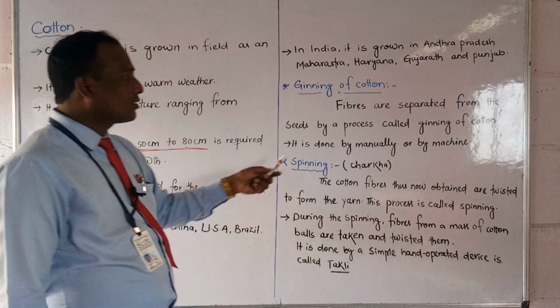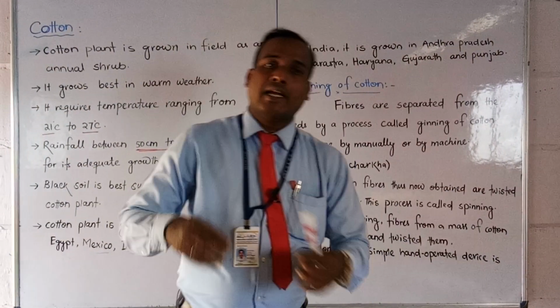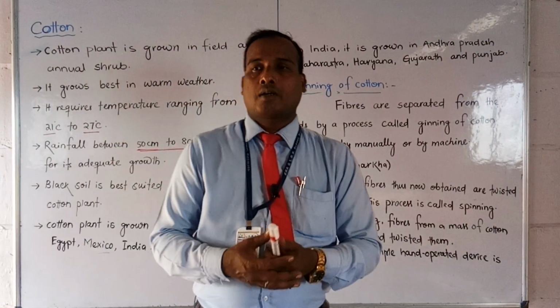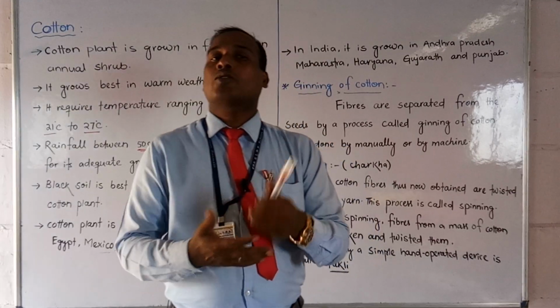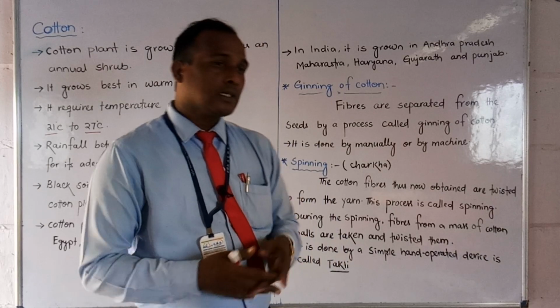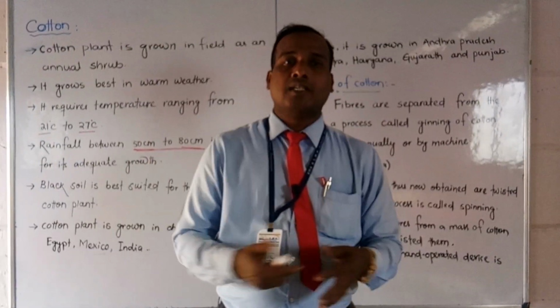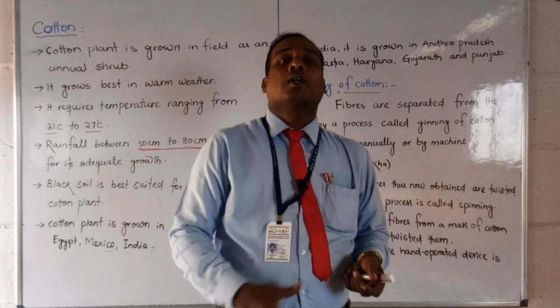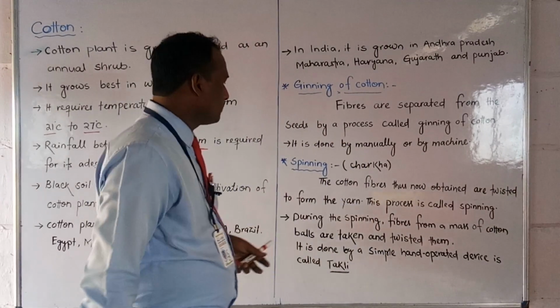and it is done manually or by machine. We do it by hand, and nowadays also by machine. Ginning of cotton means we are separating the fibers from the cotton balls or the cotton seeds.